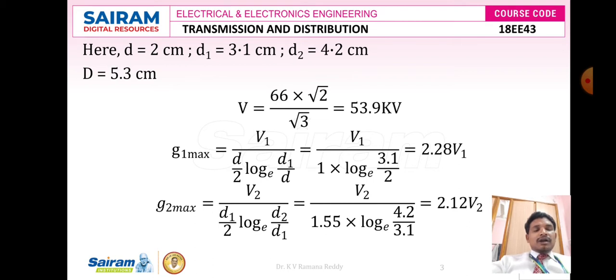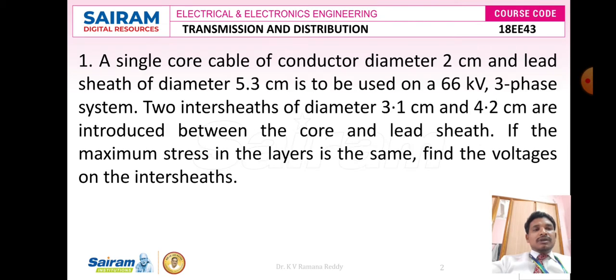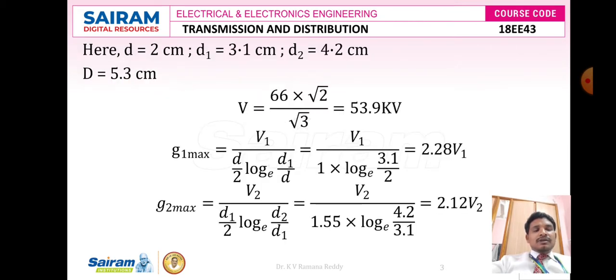Now we are going to convert the 66 kV line voltage into phase voltage, like V is equal to 66 divided by root 3, because it is a 66 kV transmission system. So we got 53.9 kilovolts. Now we are going to calculate the maximum stress value G1 maximum for the first sheath.